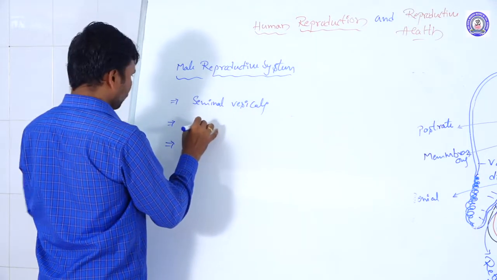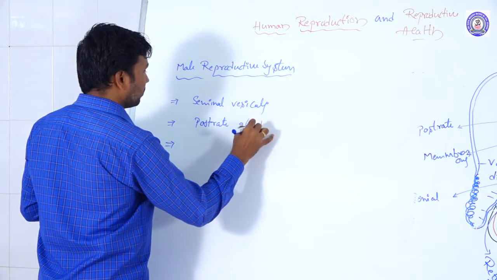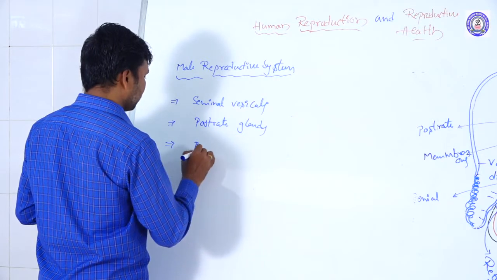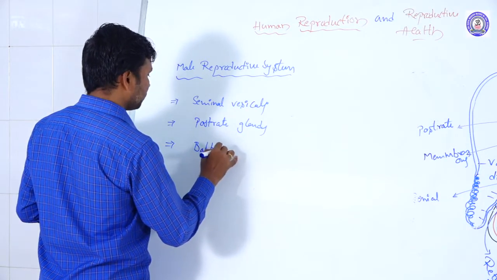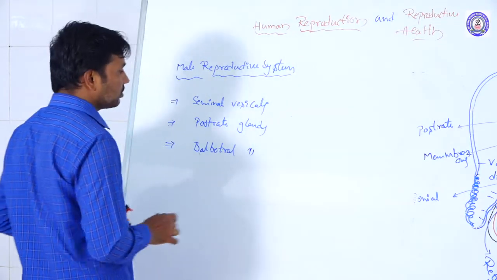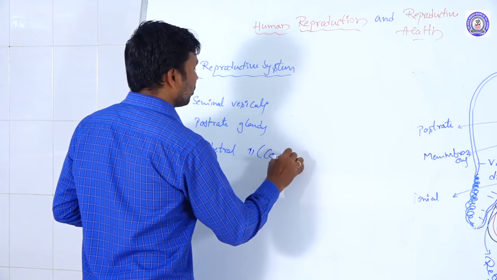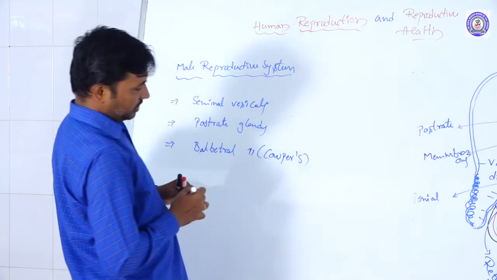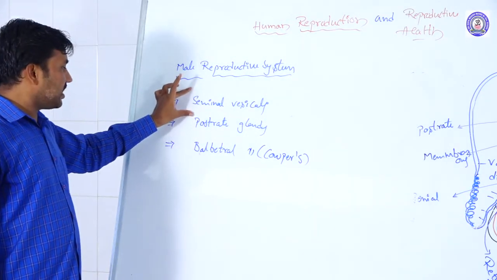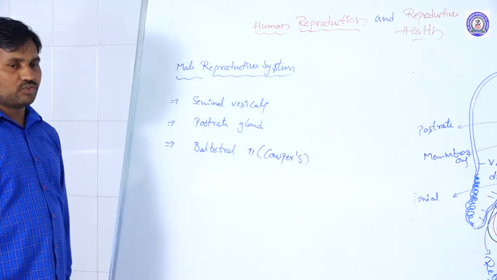vesicles, prostate gland, bulbourethral glands. So these are the three types of glands presented: seminal vesicles, prostate gland, and the bulbourethral glands we are taking.